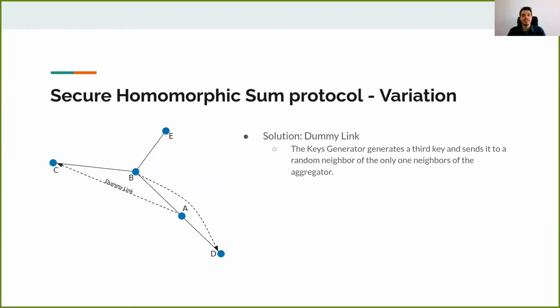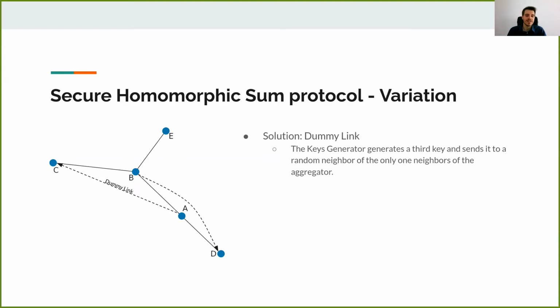To solve this problem, we developed a variation of the protocol that uses a dummy link. The key generator entity, which knows the topology of the network, when it sees a node with only one neighbor, generates a third key that it distributes to a random neighbor of the neighbor of that node.